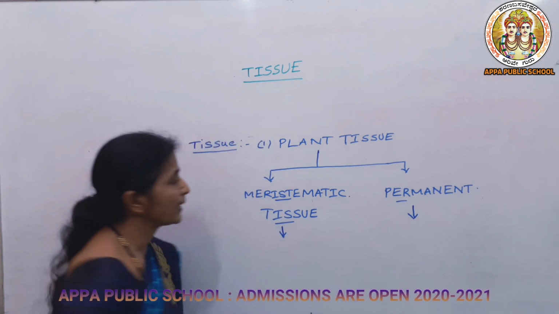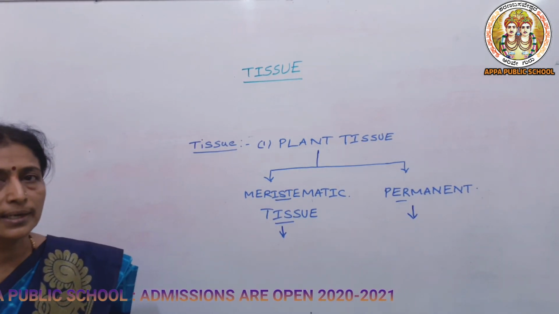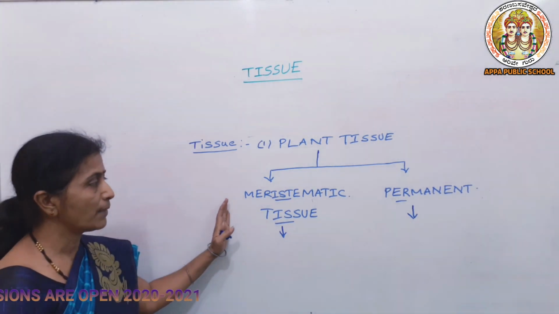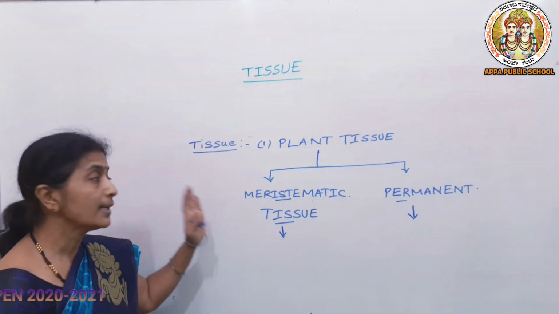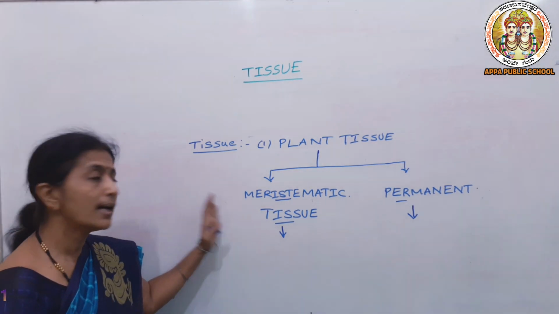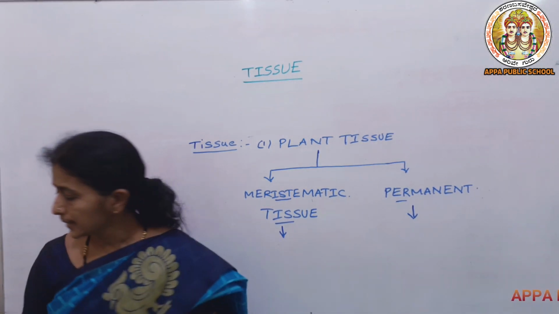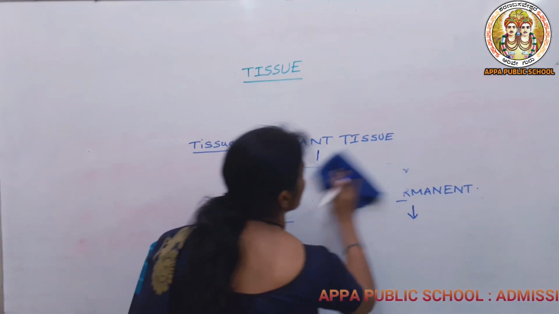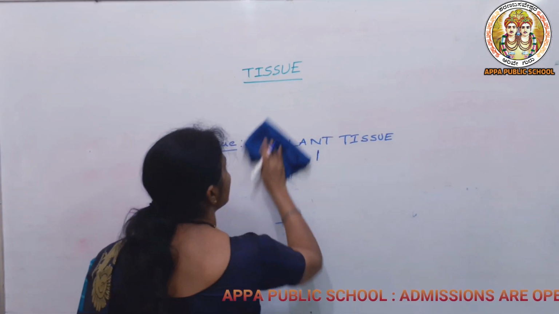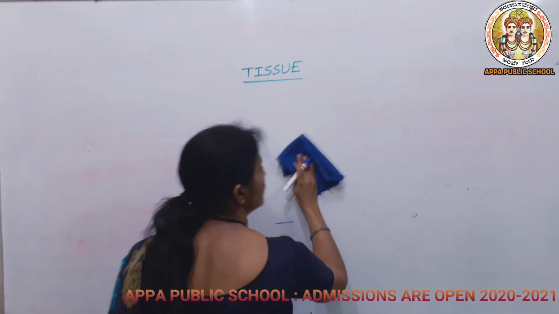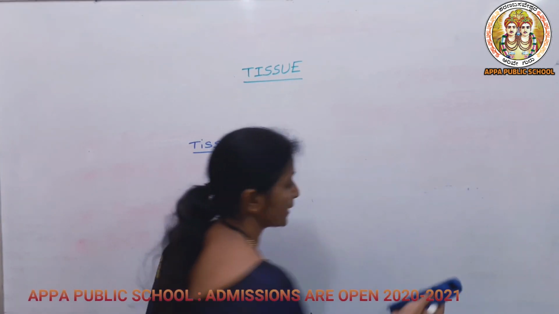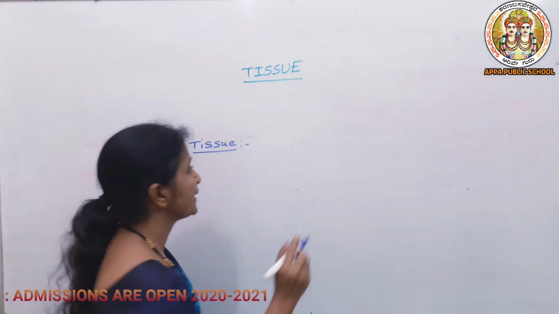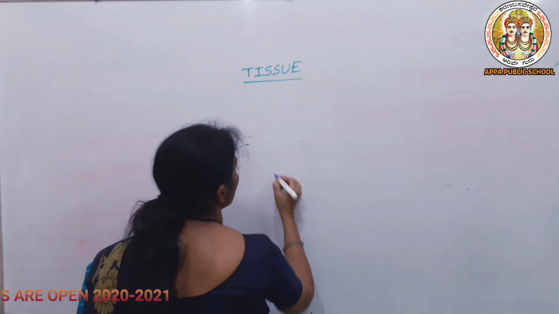How is this meristematic tissue further divided? The meristematic tissue is further divided depending upon their position, where they are present. The word itself, meristematic tissue, shows that it is present in the growing cells, so it has the capacity to divide continuously.